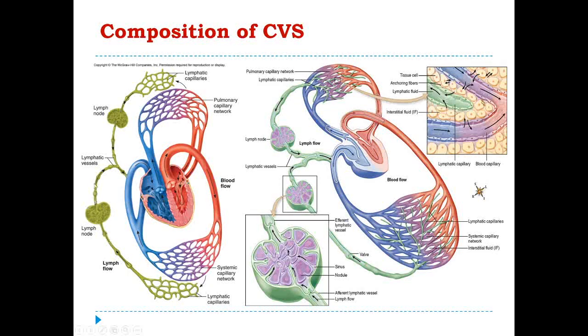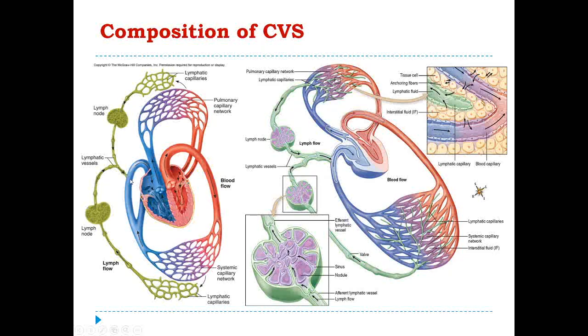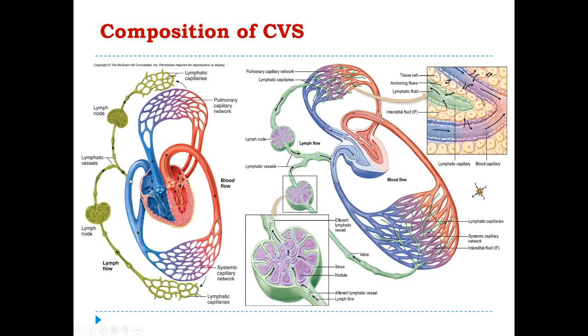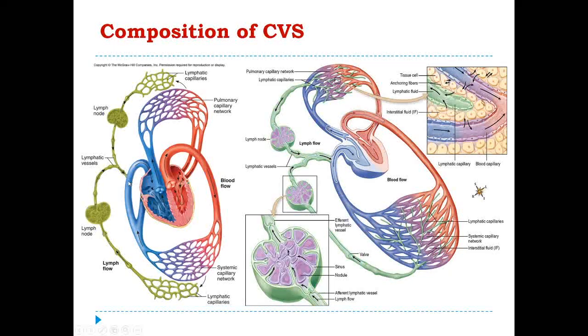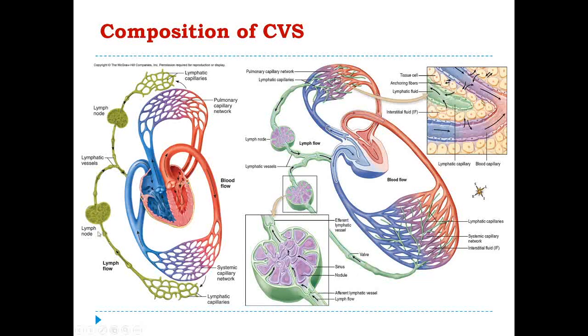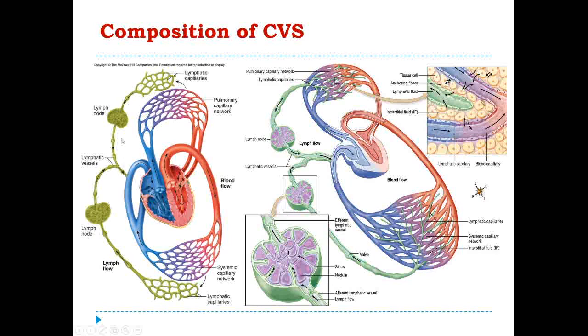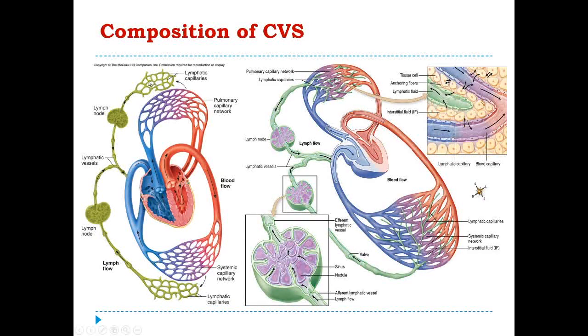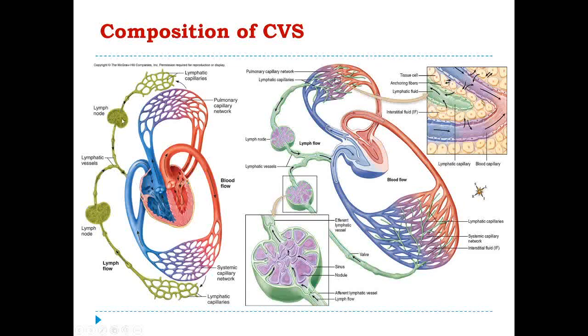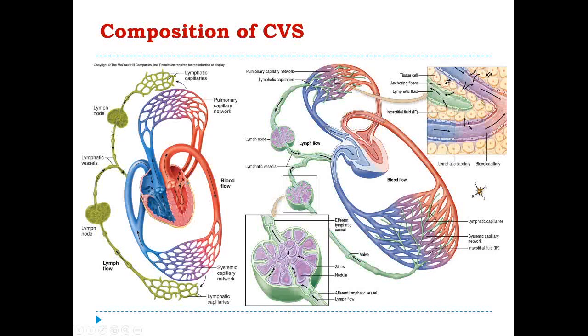Ultimately, these lymphs are going into the venous system, as we can see over here. Before entering into the venous system, the lymph should be filtered by the lymph node. So we can see that from the lymph capillaries, the lymph is going into the lymph node to get filtered, and ultimately through the lymph vessels it is entering into the venous system. In this picture, we can see the same thing.